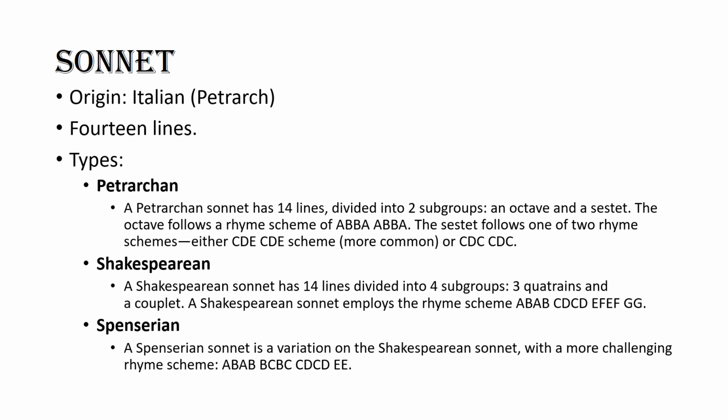A Shakespearean sonnet employs the rhyme scheme AB AB, CD CD, EF EF, and the rhyme scheme of the couplet is GG. A Spenserian sonnet is a variation of the Shakespearean sonnet with a more challenging rhyming scheme, which is mentioned over here. A sonnet can also be a Miltonic sonnet, which was invented by John Milton.